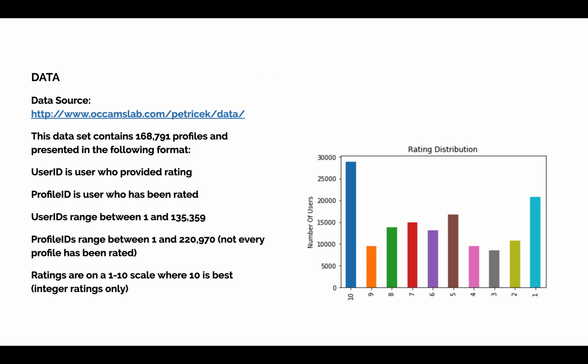Data for the project was taken from the following source, and the file is quite large to process, so I have to reduce the file, and I took 1000 users in order to run the code quicker. The file includes 3 columns: user ID, candidate ID, and candidate's rating. The rating distribution is shown on the graph, and as we see, 10 and 1 are the most popular ratings. This way, users try to clearly indicate candidates they like or they don't.